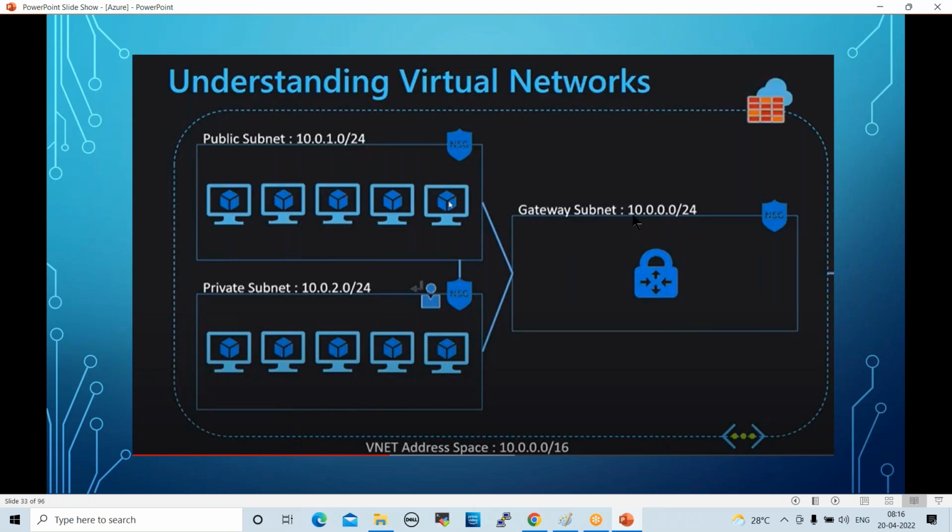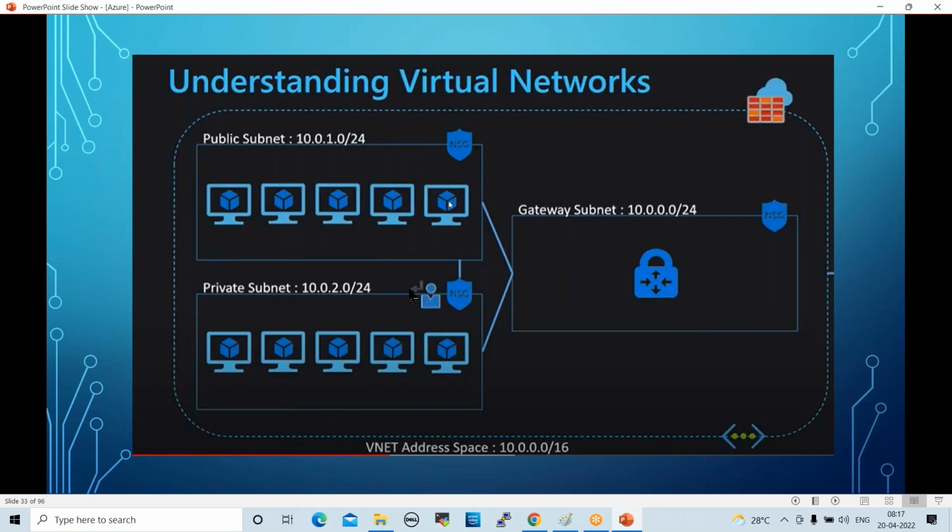See here, this is the gateway address. The subnet ranges are 10.0.1.0/24 and 10.0.2.0/24: two different ranges, two different subnets. If you want to communicate between two different subnets, we require some gateway. Using this gateway, you can communicate between our subnets.